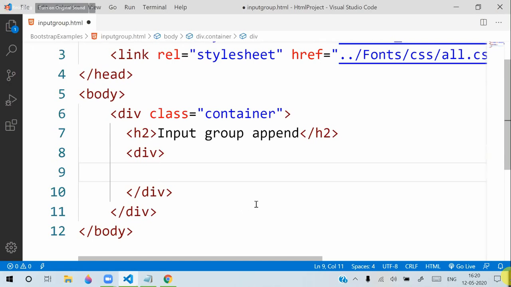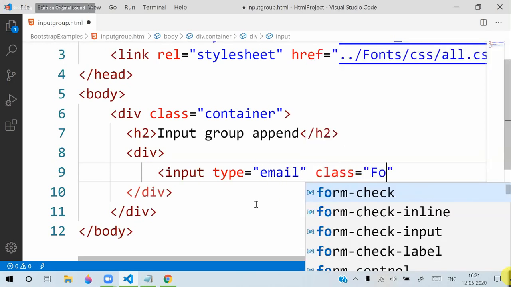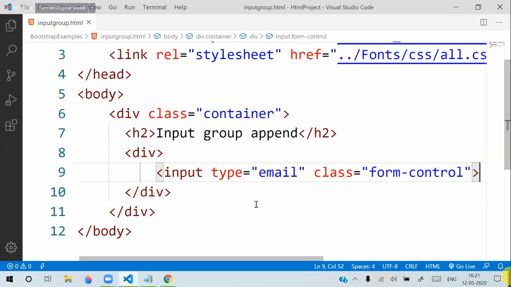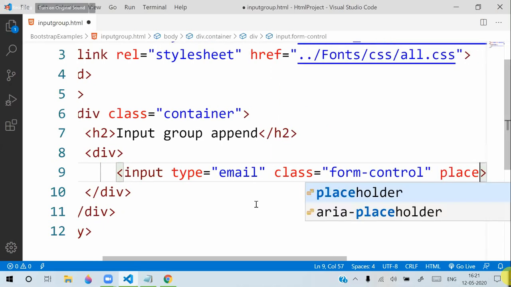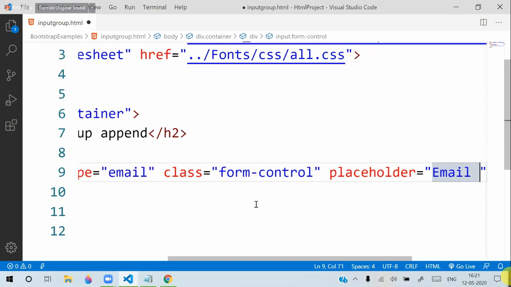First, I will design without input group and show you how it will appear. Here in the div, I'm keeping an input with type equal to email and class equal to form-control. That is for the email text box. Here I will keep a placeholder, email ID.